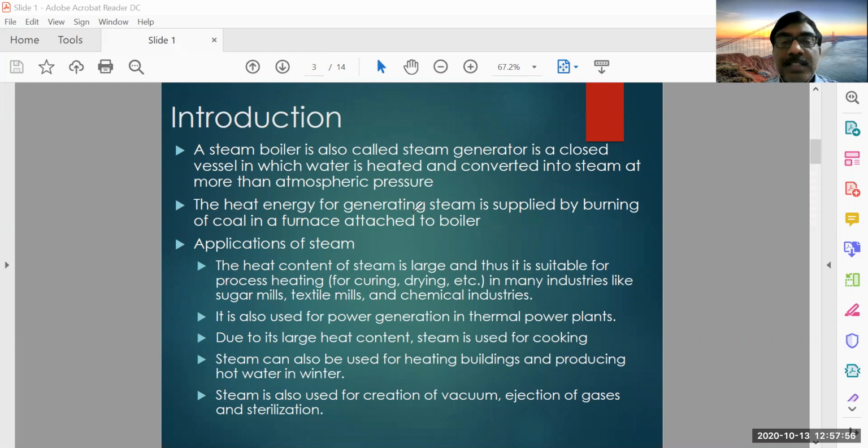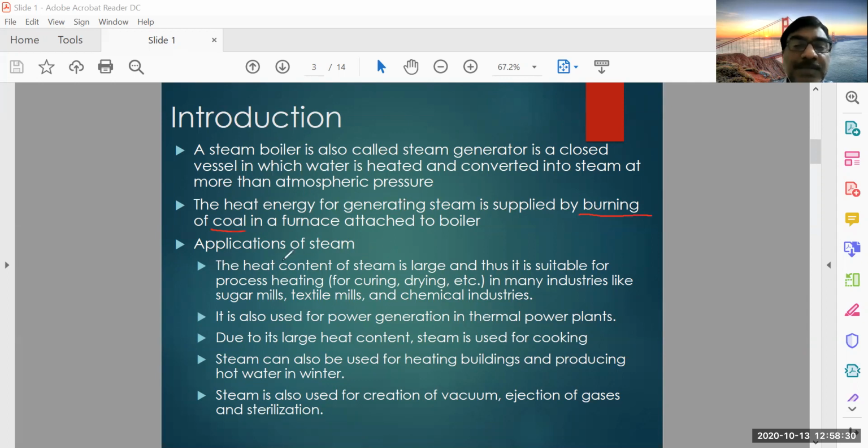The heat energy for generating the steam is supplied by burning some fuel. Usually coal will be used, and there are other furnaces in which different types of fuels are also used, maybe gas or oil fired furnaces. So the heat basically is generated by burning the fuel, and that is supplied to the water through some heat exchanging mechanism.